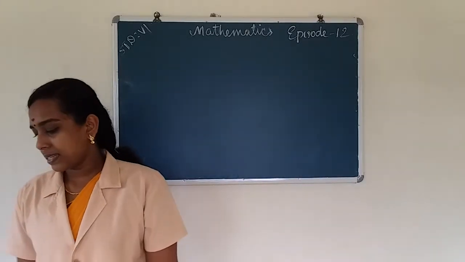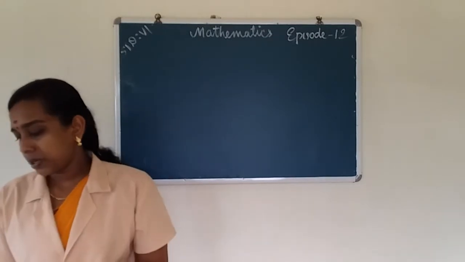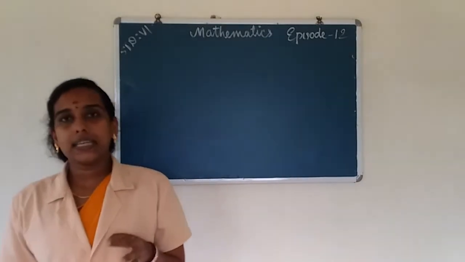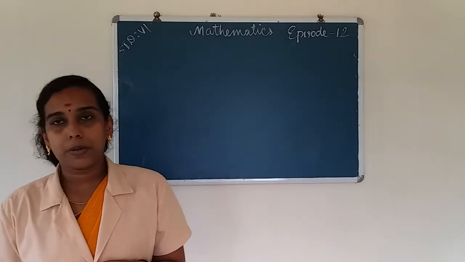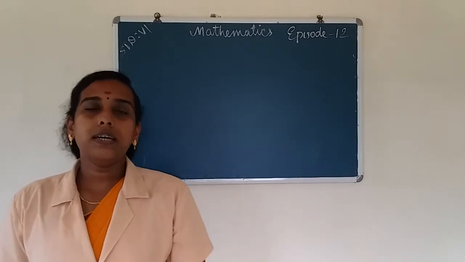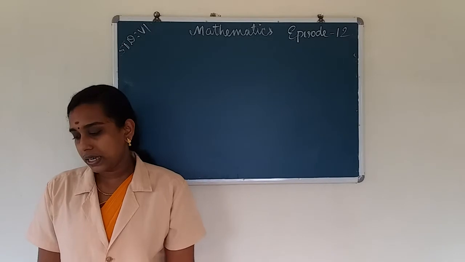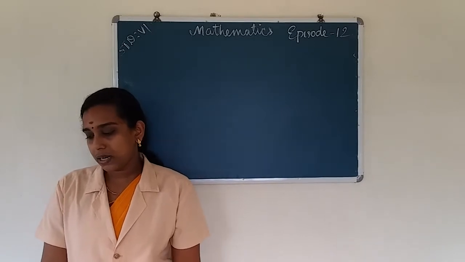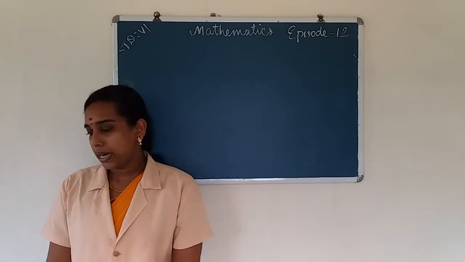In the last class, we discussed the properties of whole numbers: closure property, commutativity, associativity, and distributive property. The first one is closure property. We can say that whole numbers are closed under addition and multiplication. The second one is commutativity of addition and multiplication. Whole numbers are commutative under addition and multiplication.